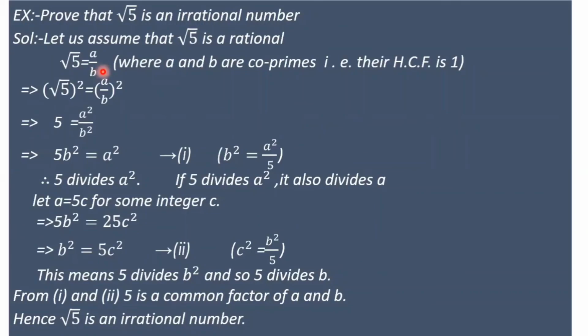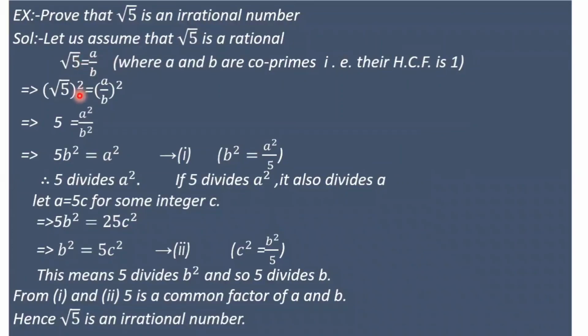And how to prove that the given number is an irrational number by using a consequence of the fundamental theorem of arithmetic. First, let us assume root 5 is a rational number. Rational number means it is in p by q form. Let us consider root 5 equal to a by b. Here a and b are co-primes, and their highest common factor is 1.